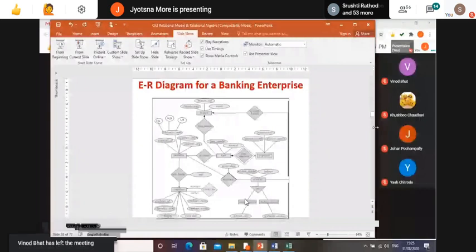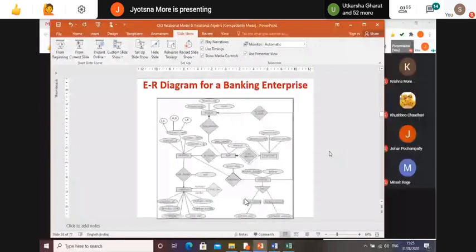Okay, we'll start with a strong entity. We have branch as our strong entity. Can you tell me what will be the schema for branch? One person can give only one answer in today's session, based on all the rules.